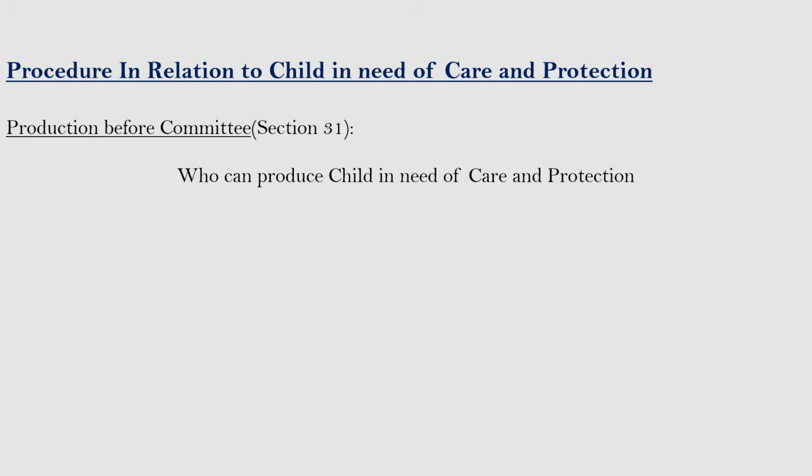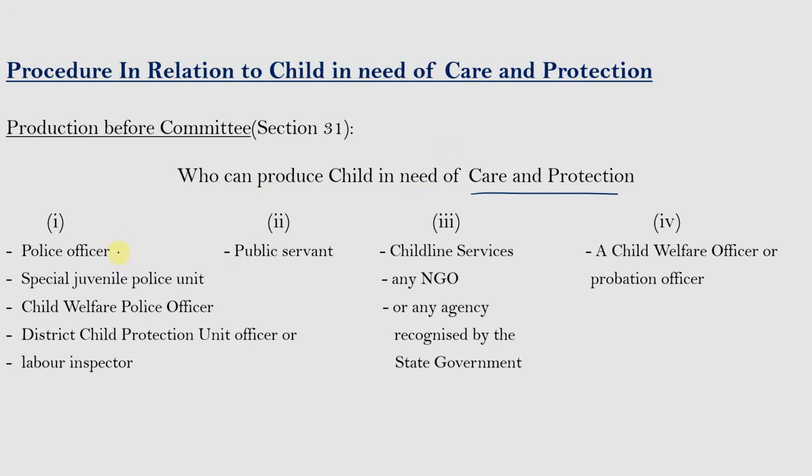So who can produce a child in need of care and protection? The first clause states a police officer, special juvenile police unit, child welfare police officer, district child protection unit officer, or a labor inspector. Any of these officers, if they find any child, can produce the child before the committee.